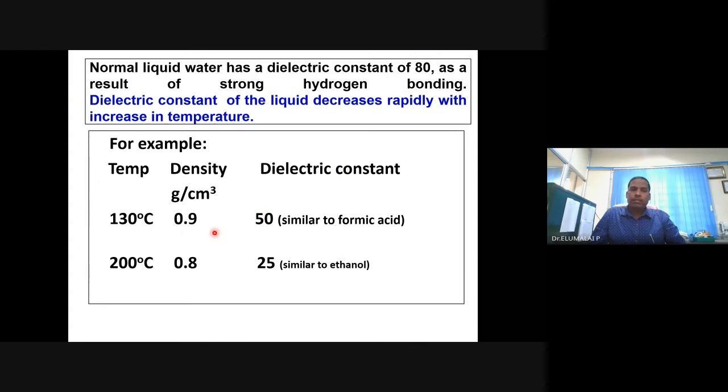And the density is no longer 1 gram per cubic centimeter, it is less than that. If you heat the water up to 200 degree under closed condition, the dielectric constant decreases further, and its density also decreases very much.